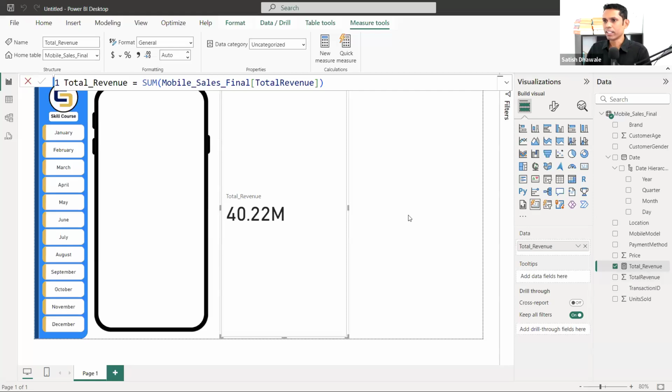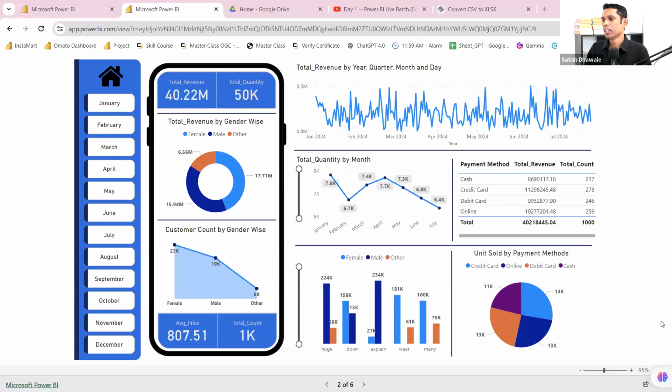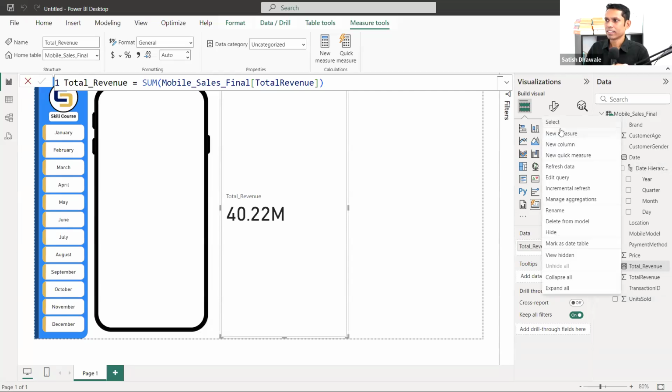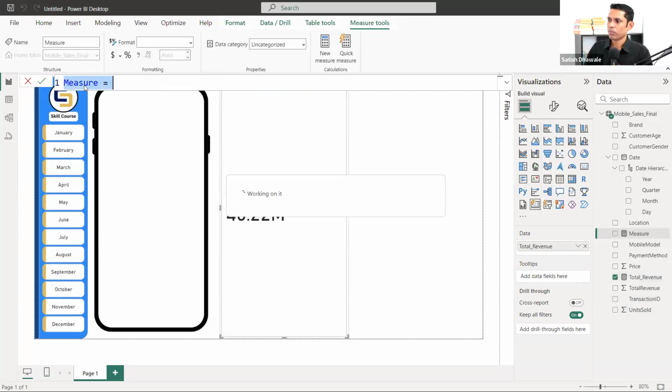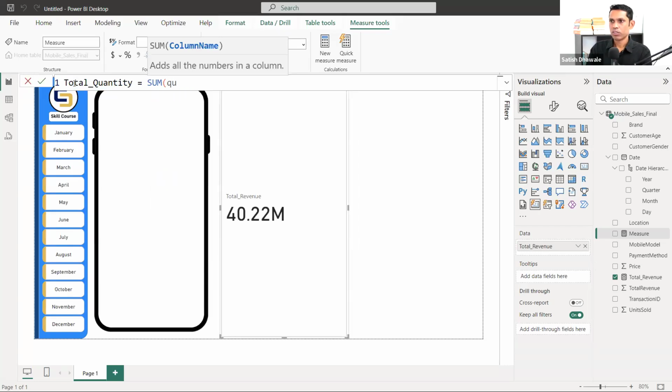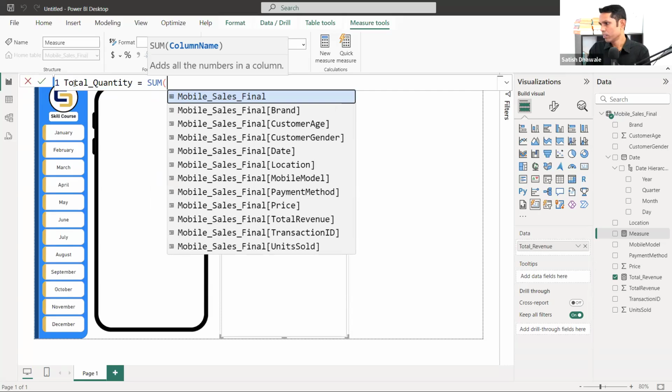Now the second one, that is what? Total quantity, right? So for total quantity, right click again and say new measure, another DAX. I'm going to add a total quantity. For total quantity, there will again be an aggregation of your quantity column, right? So here it is, your quantity column. Where is the quantity column, guys?